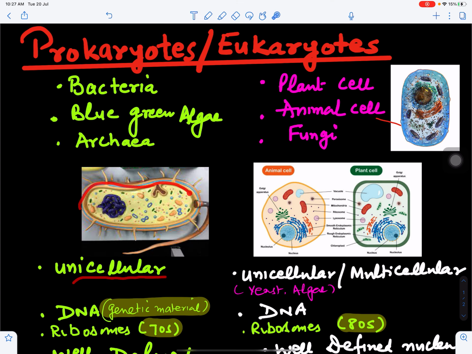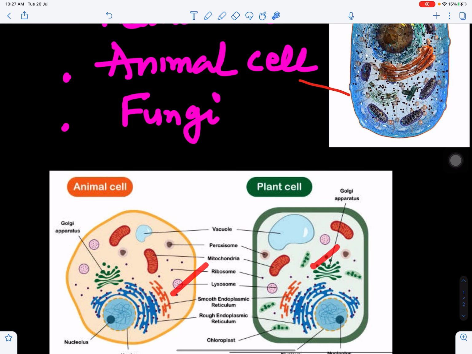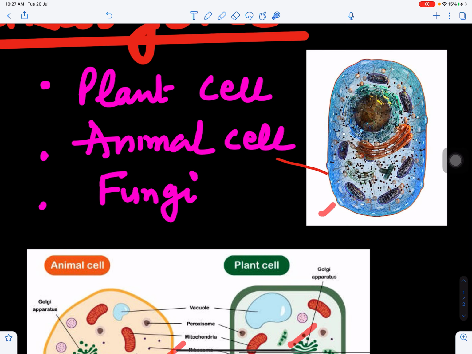Now this is the bacteria, and these are eukaryotic cells. Living beings, maybe plant cells, animal cells, and fungi cells, are included under eukaryotes. This is the plant cell, this is the animal cell, this is also an animal cell. So they are included under eukaryotes.